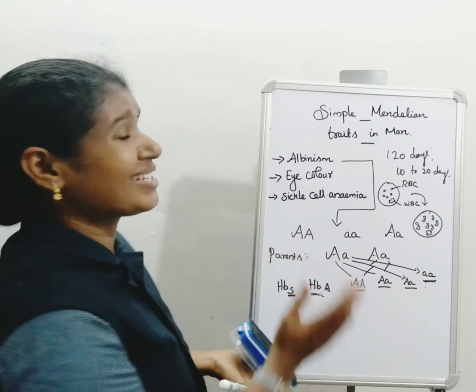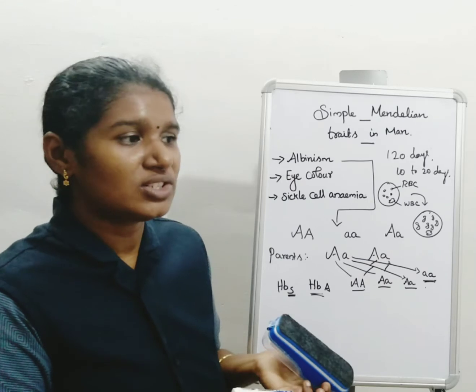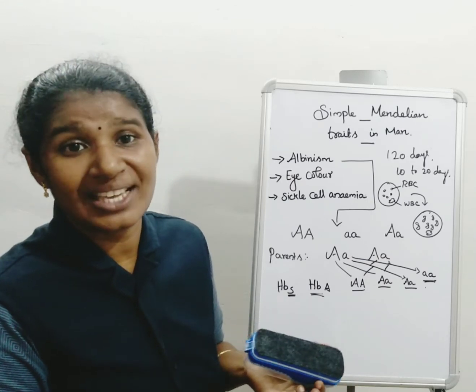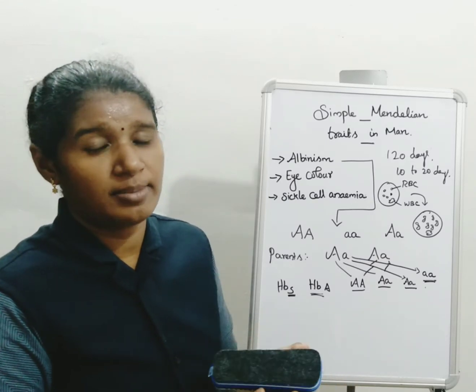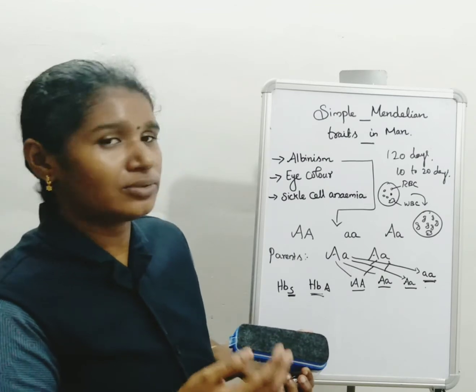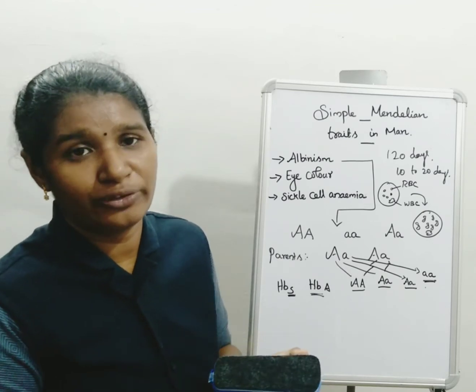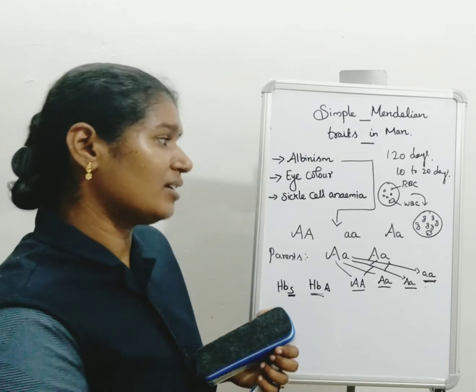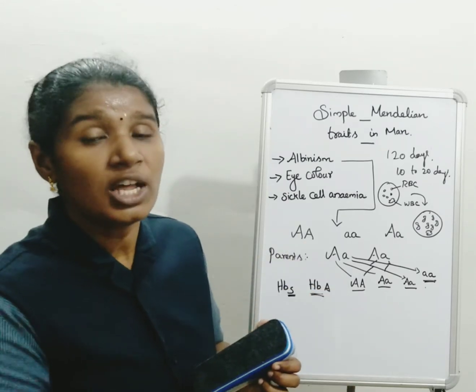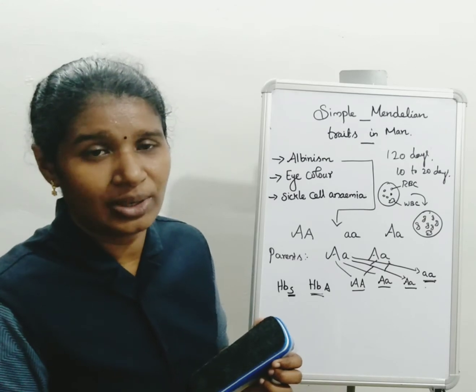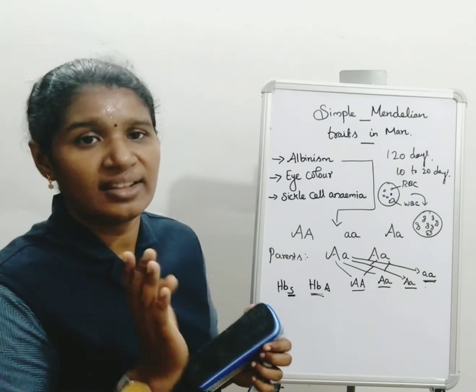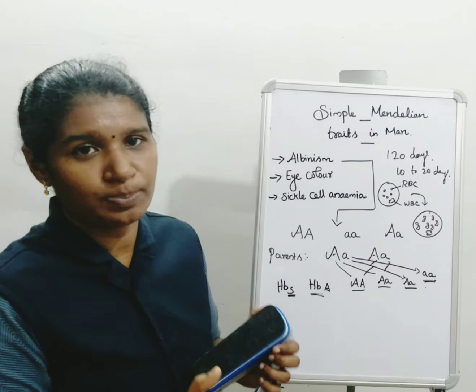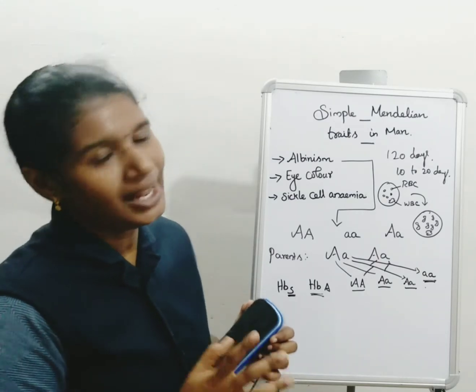It occurs mostly in children. In children of nearly 4 or 5 months, we can easily find out it is sickle cell anemia. It cannot be cured, but we can give different types of treatment. Here also there are dominant and recessive characters, but the recessive character will be expressed in one generation. That is called sickle cell anemia.